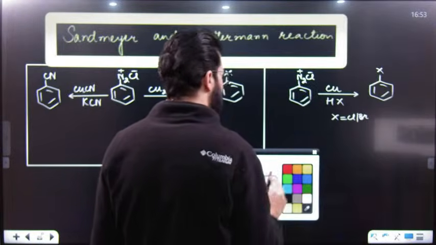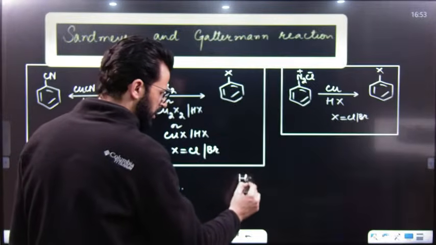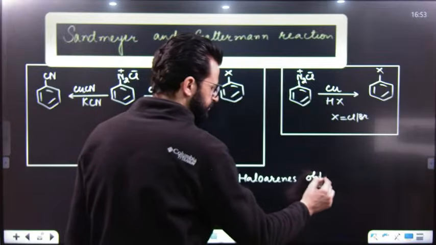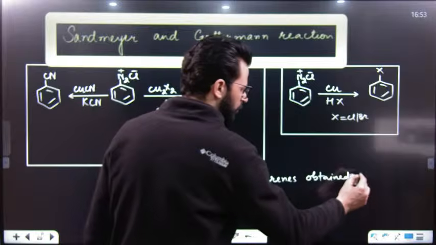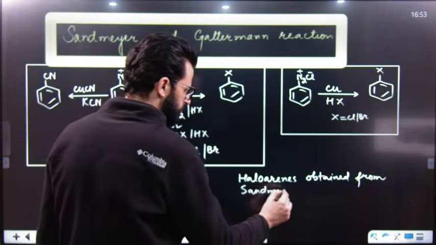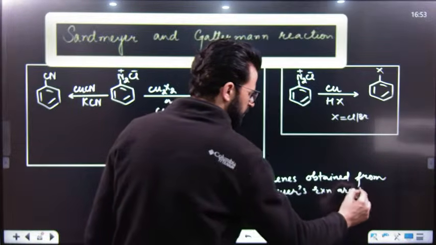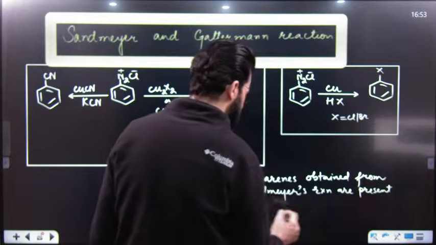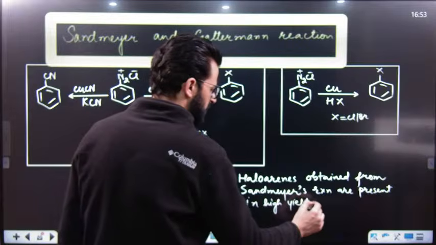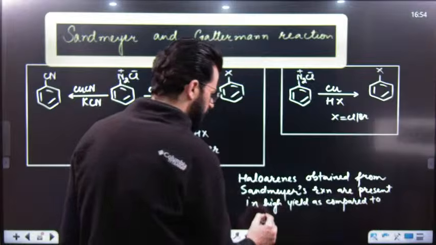But there is no cyanide formation in this reaction. Second point, a very important point written in NCERT: haloarenes obtained from Sandmeyer's reaction are present in high yield as compared to Gattermann's reaction.